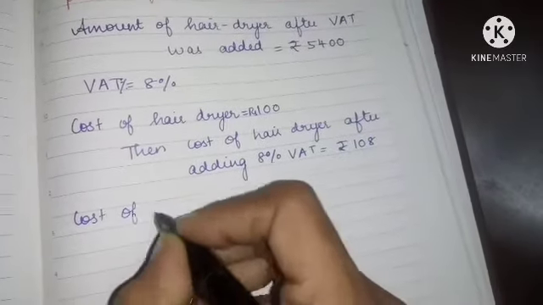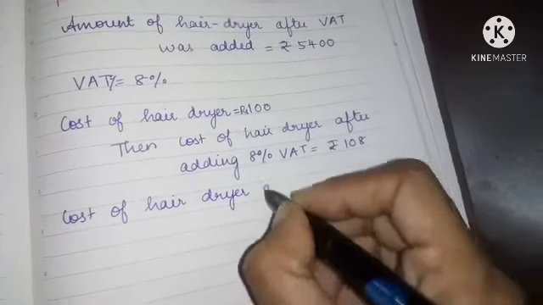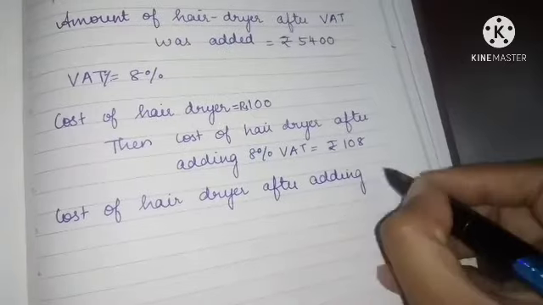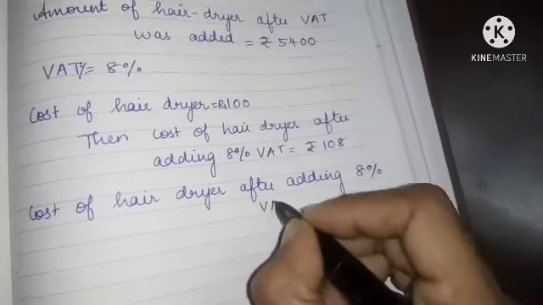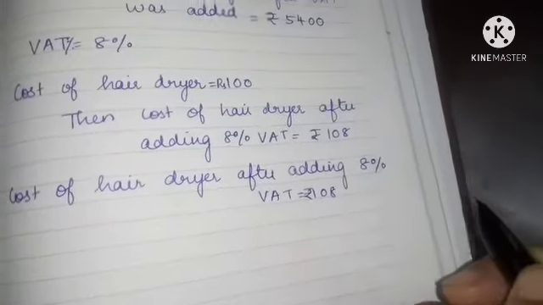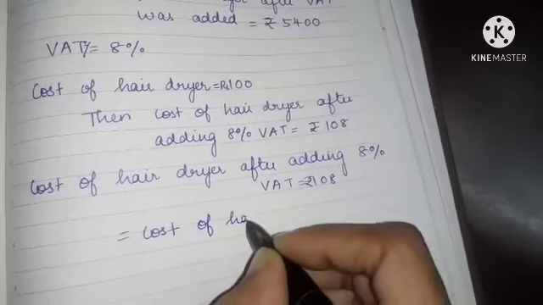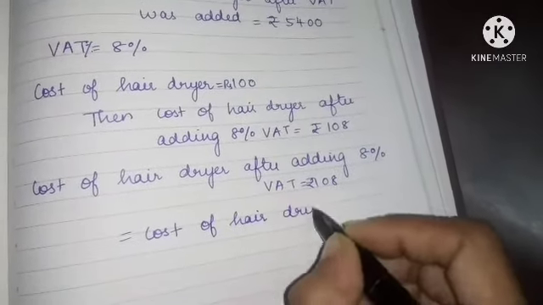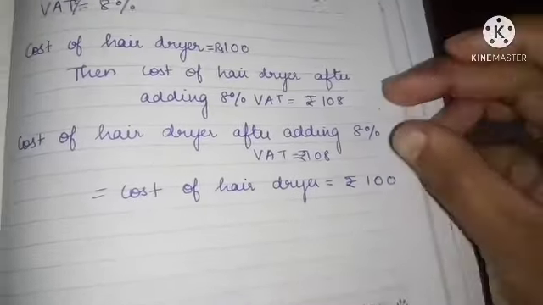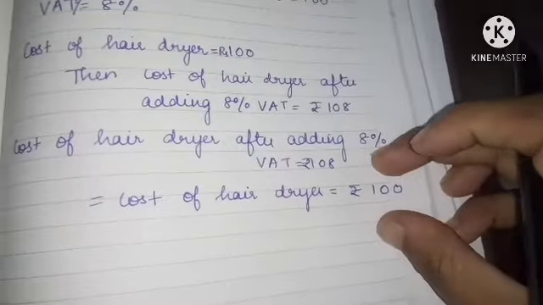Cost of hair dryer after adding 8% VAT is rupees 108, and the cost of hair dryer before adding VAT will be rupees 100.